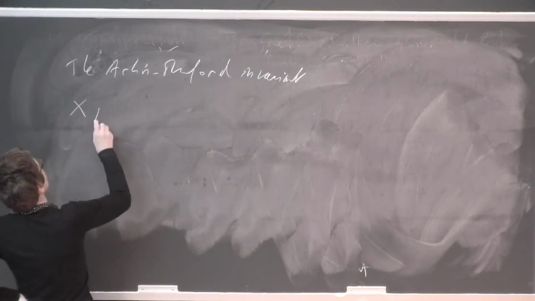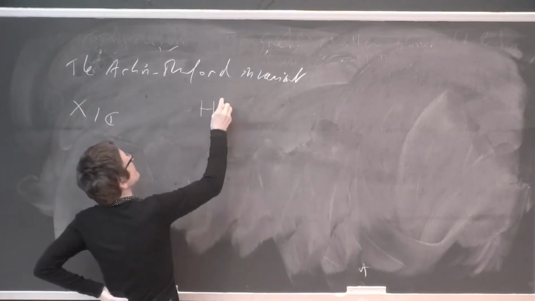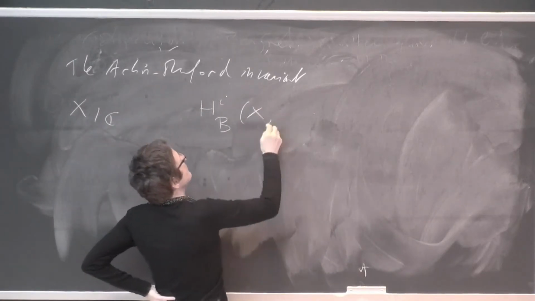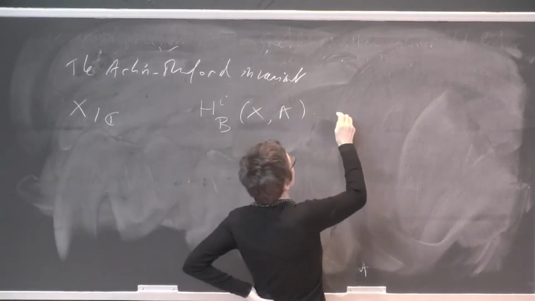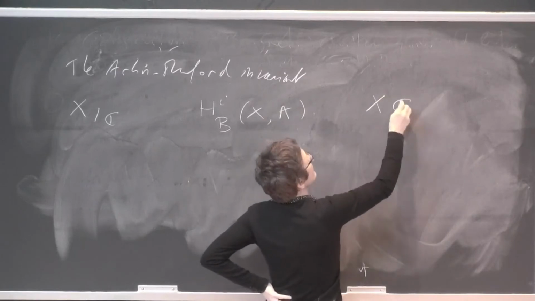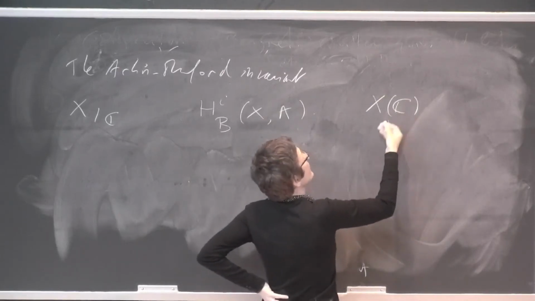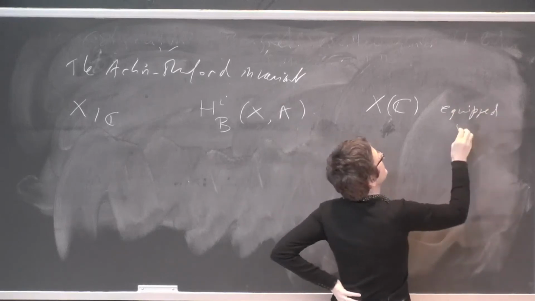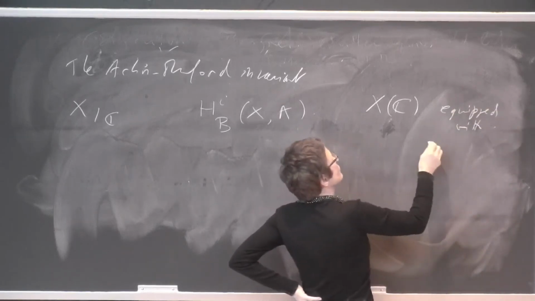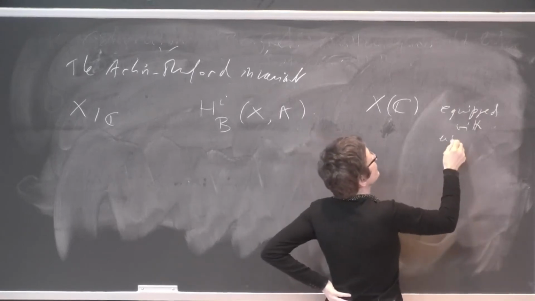So now let's assume that X is over C, and what I will consider is Betti homology of X with coefficient in A. So that means that I consider X(C) equipped with the Euclidean or usual topology.